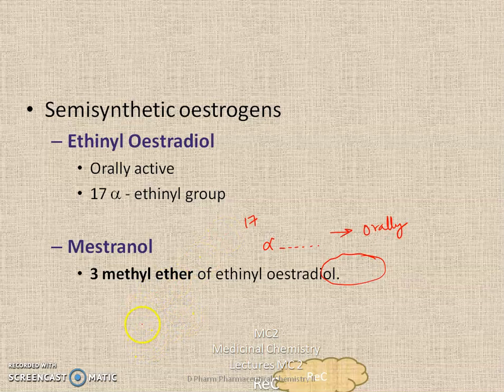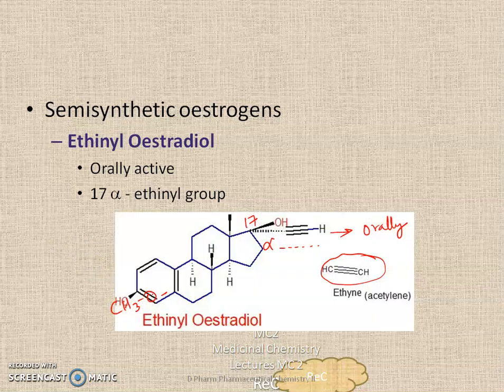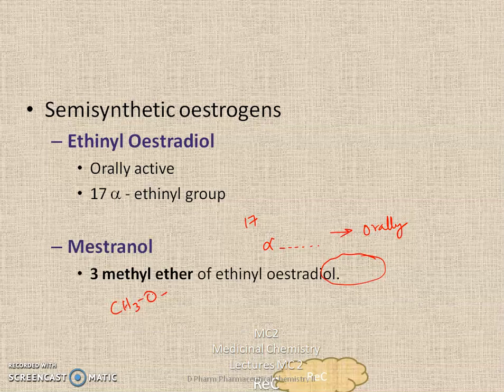Mestranol contains an ether group at the third position. It contains an ethinyl group and a methyl group at the third position. So mestranol is a 3-methyl ether of ethinyl estradiol. So these two compounds are orally active.